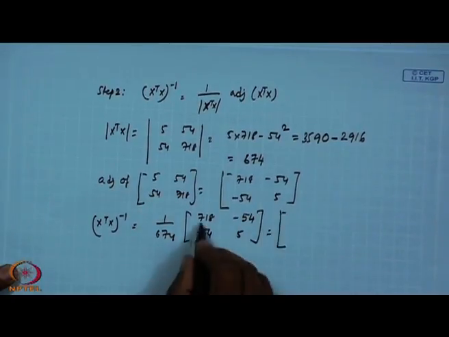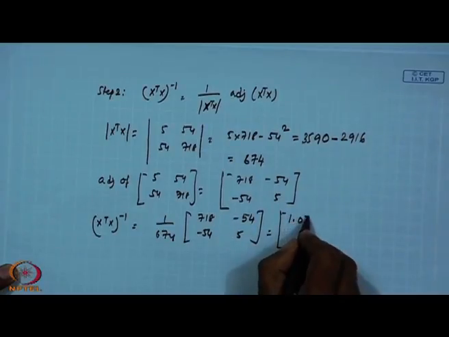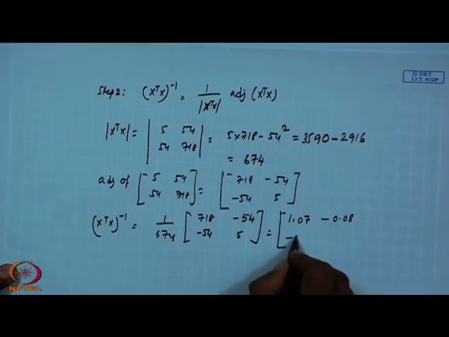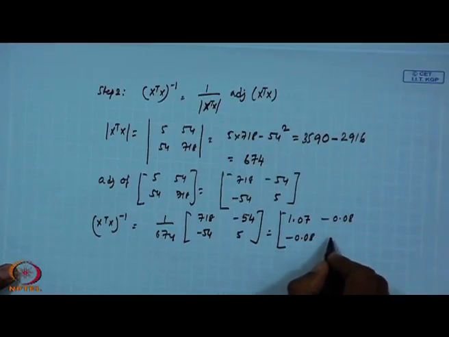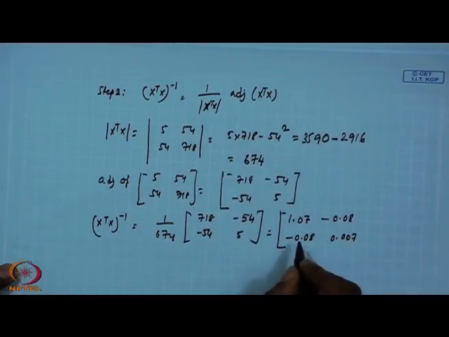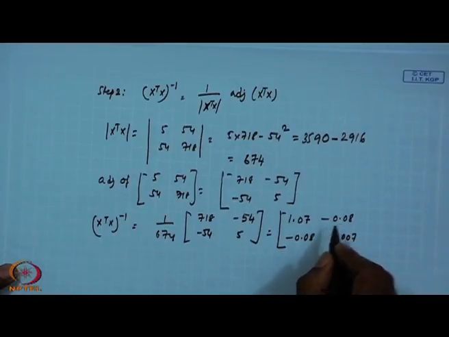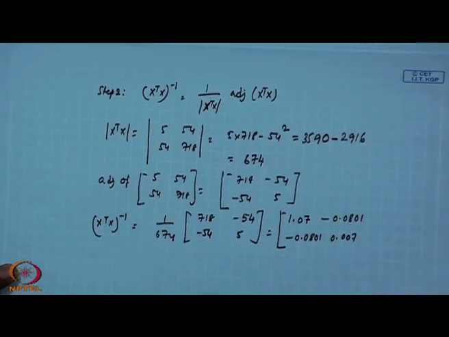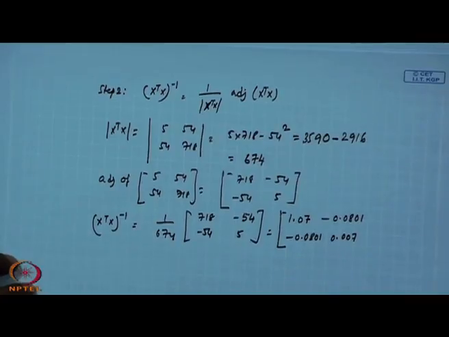If we compute this, it will be 1.07, minus 0.08, minus 0.08, then 0.007. If you want more digits, then 01 something will come.